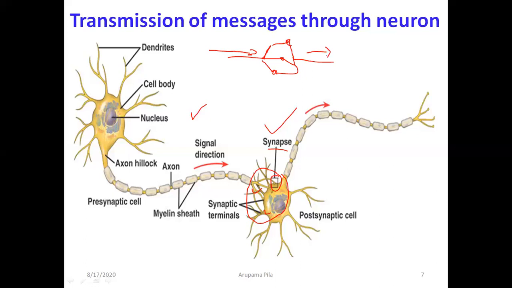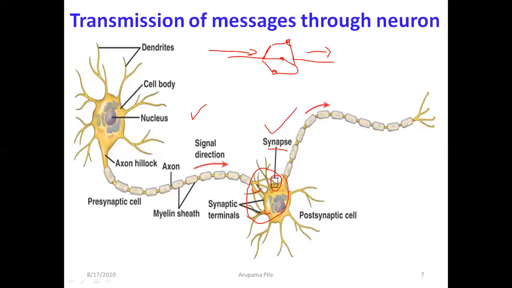And one interesting thing I will tell you: the number of neurons present when we take birth is the same till our death. It means the number of neurons remains the same. It does not divide like other cells.